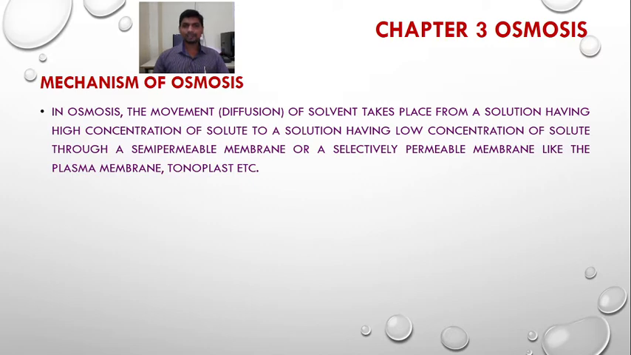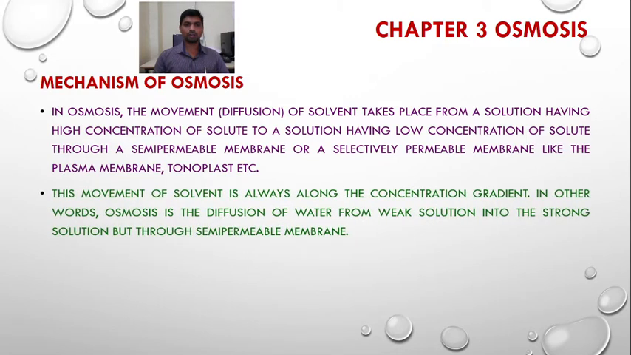So in osmosis, the movement of the water or the solvent takes place from a solution of low concentration to the solution of high concentration through a semi-permeable membrane. Okay, so if we separate the two solutions of different concentration by means of a semi-permeable membrane or selectively permeable membrane like the plasma membrane or tonoplast, then the movement of water takes place from the solution of low concentration to the solution of high concentration. This movement of solvent is always along the concentration gradient.